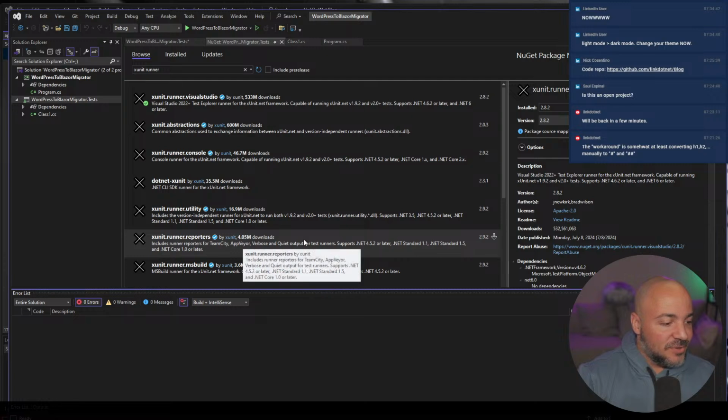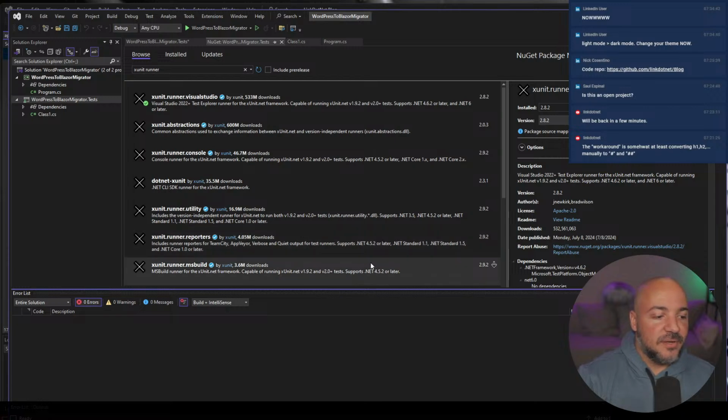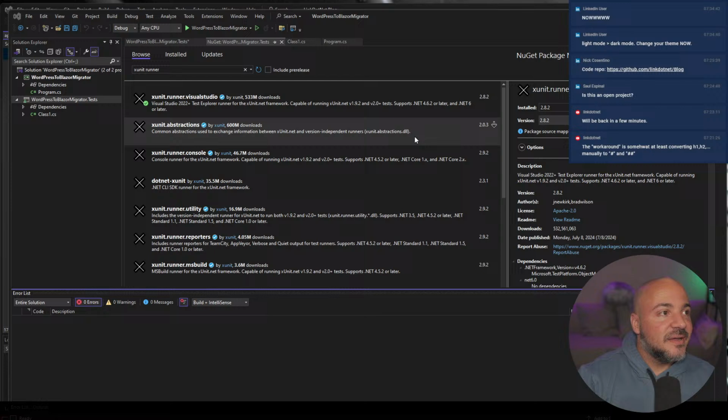Light mode to dark mode. Change your theme now. Where is it light mode? Where do you see light mode? And your name's not coming through in the chat, so where do you see light mode? I don't use light mode on anything.